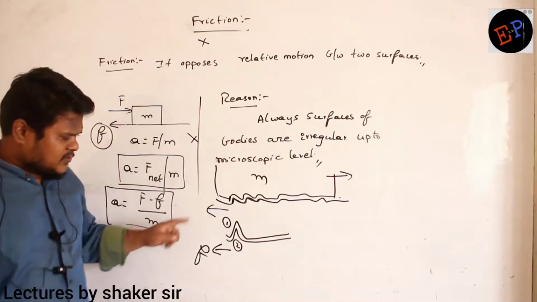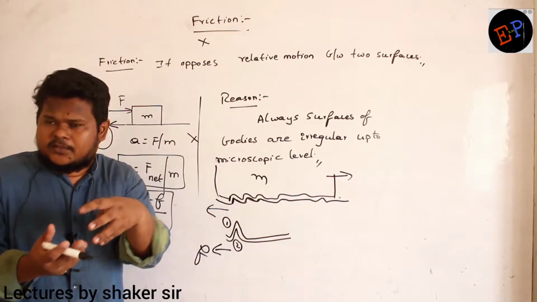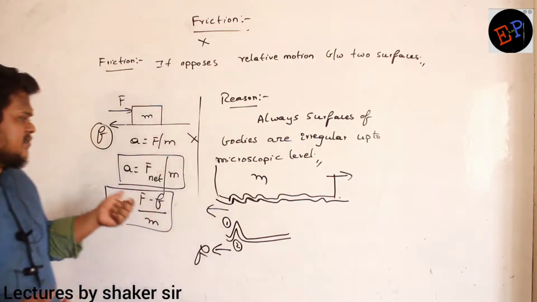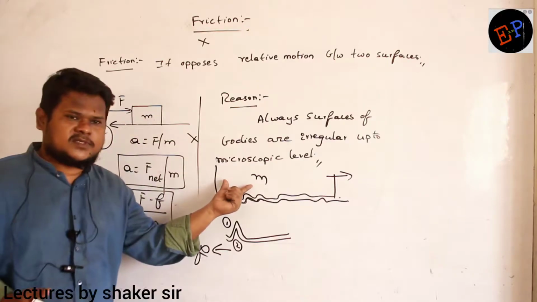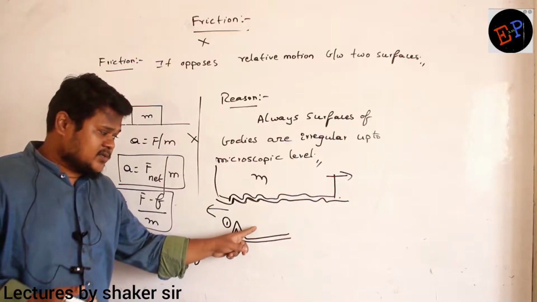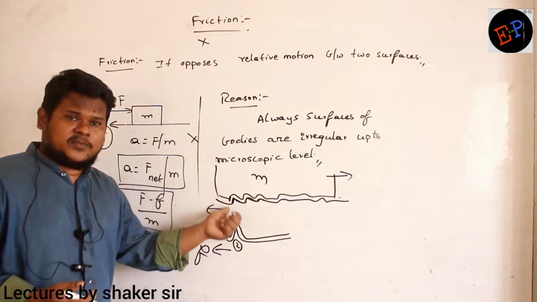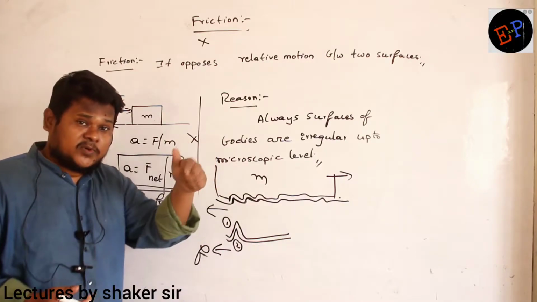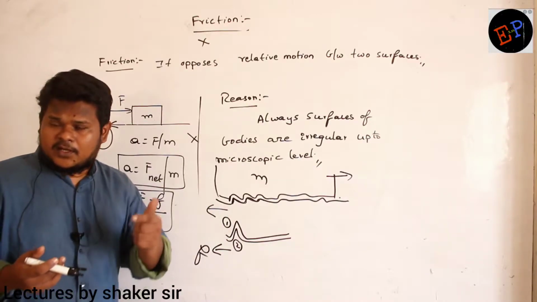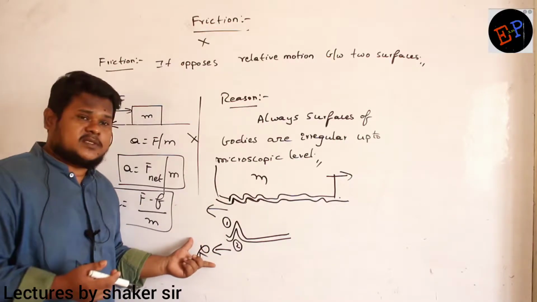So the first irregularity is applying force on the second irregularity, because they have locked up with each other. By Newton's third law, the second irregularity also will apply force on the first irregularity. And which is the first irregularity? This mass. Are you able to understand? So therefore, this ground will try to push this body backwards. It means the ground is giving an opposite force on the body, and it is opposing the motion of the body on the ground. That opposing force is nothing but friction.